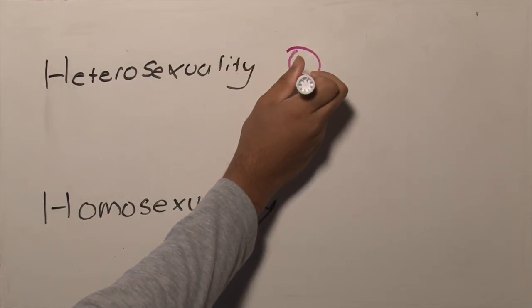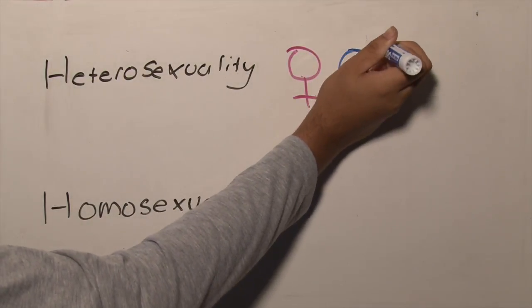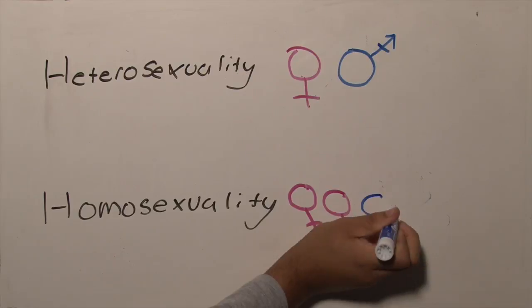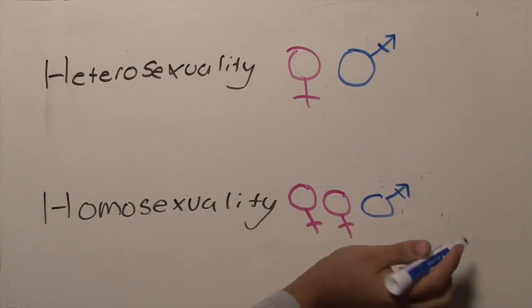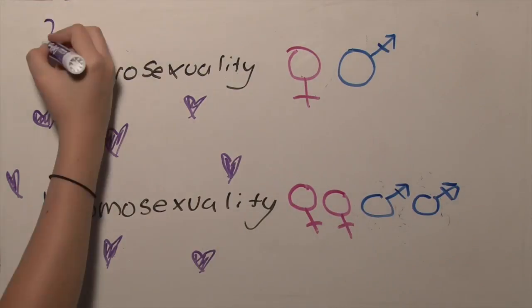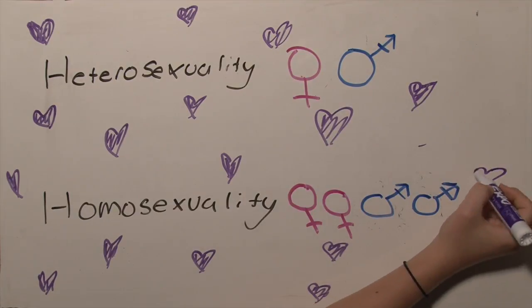Sexual orientation is how we direct our sexual interests. The 2 most common breakdowns of sexual orientation include heterosexuality, which is the sexual attraction toward a person of the opposite sex, and homosexuality, which is the sexual attraction towards a person of the same sex.